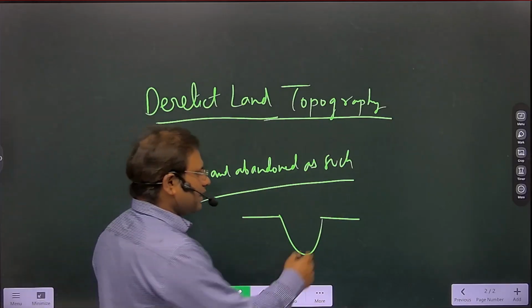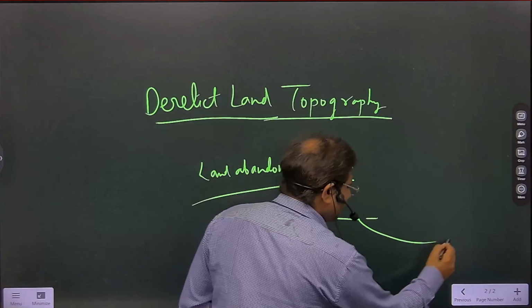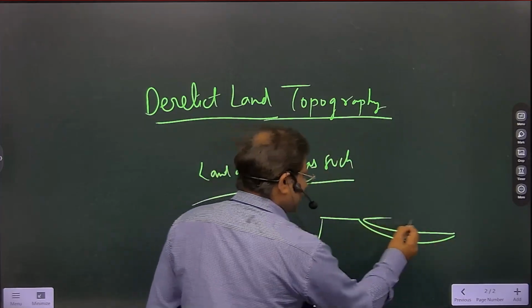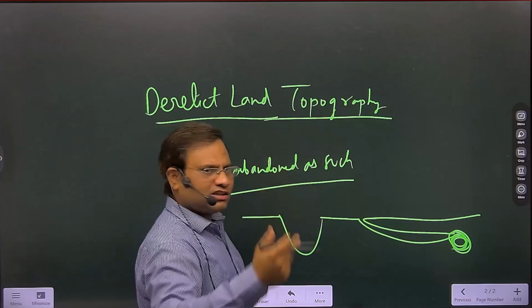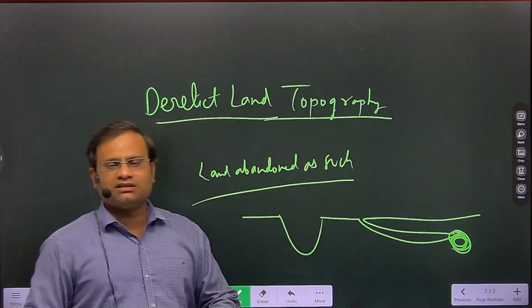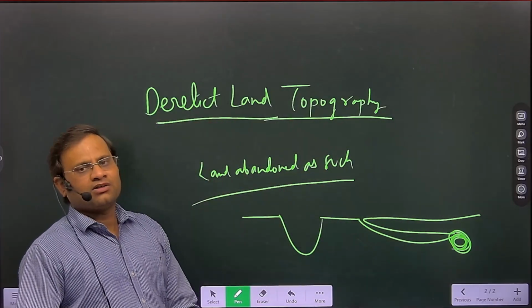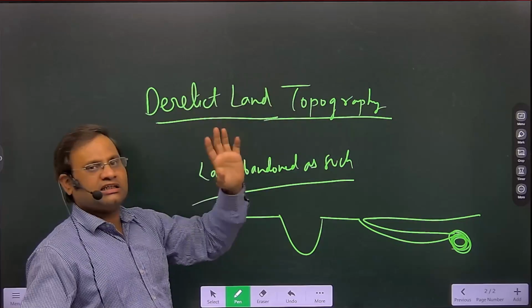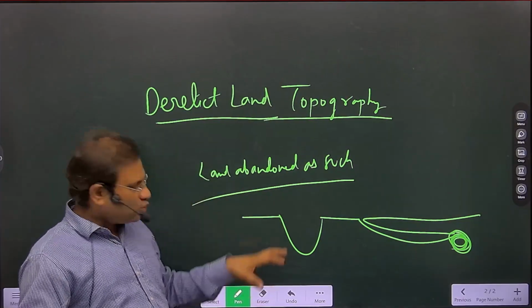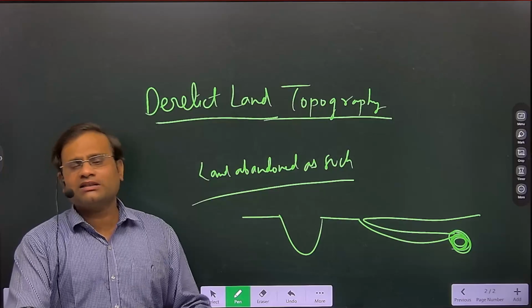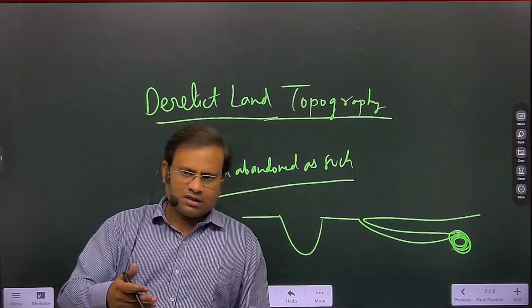Even in rat hole mining, you make a narrow tunnel and you extract the coal from there. As you have extracted the coal and left this tunnel as such, it is derelict land. Such type of topography landform is derelict land topography. So it is a major environmental hazard. Why? Because as minerals are extracted, we can expect that they are rich in some chemicals.